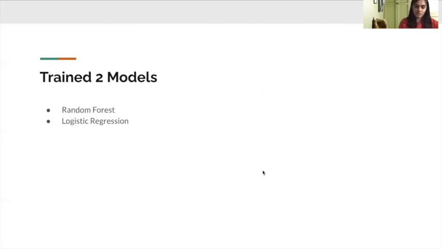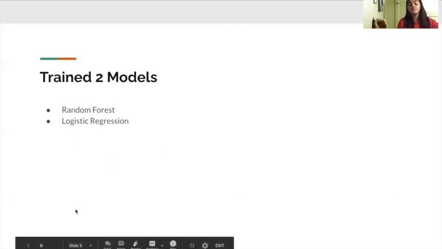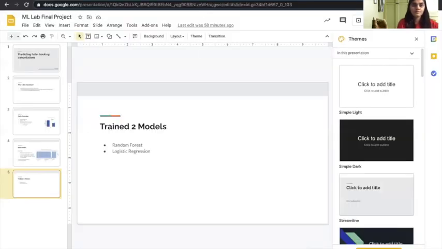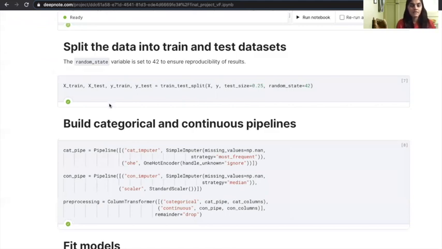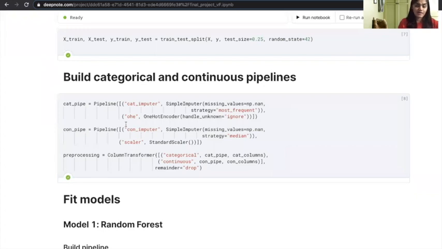This is a binary classification problem, and I trained two models on the data in order to compare their performance. These models were random forest and logistic regression. Let me walk you through my code so that I can explain it to you better. The first step was to split the data into train and test data sets. I used a test size of 25% with a random seed in order to ensure the reproducibility of my results. The categorical and the continuous variables were meant to be treated differently, which is why they had their own pipelines. These pipelines were later aggregated using a column transformer.